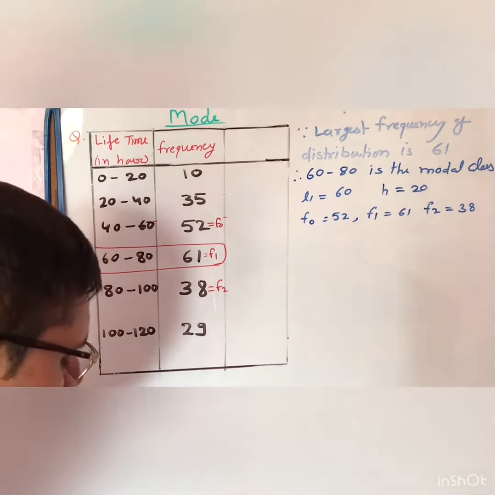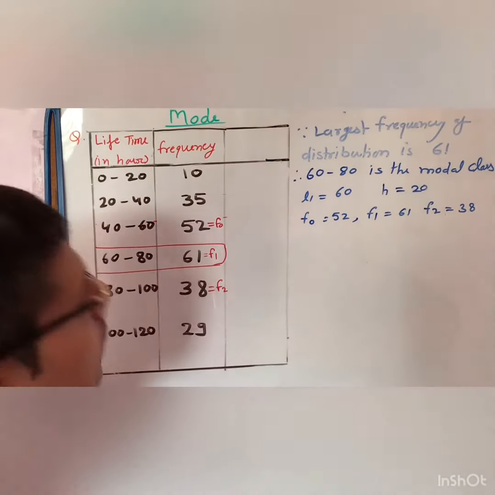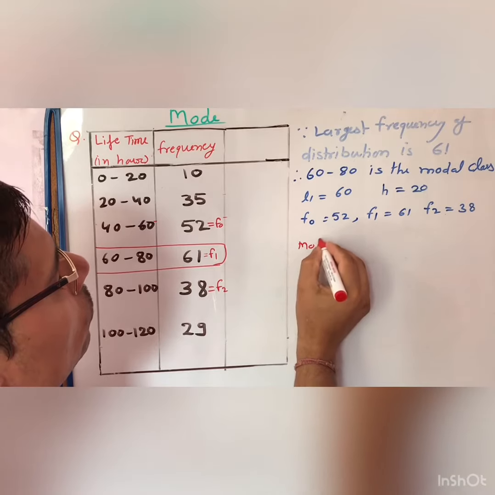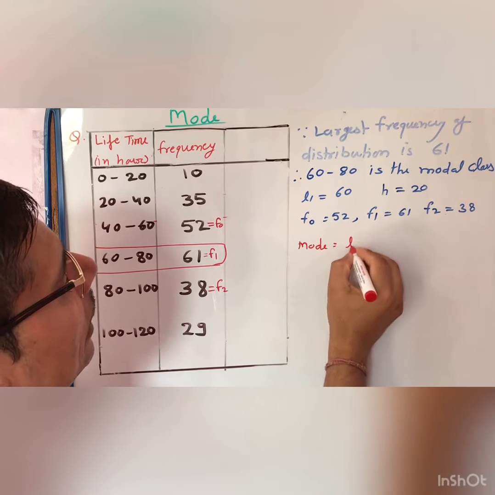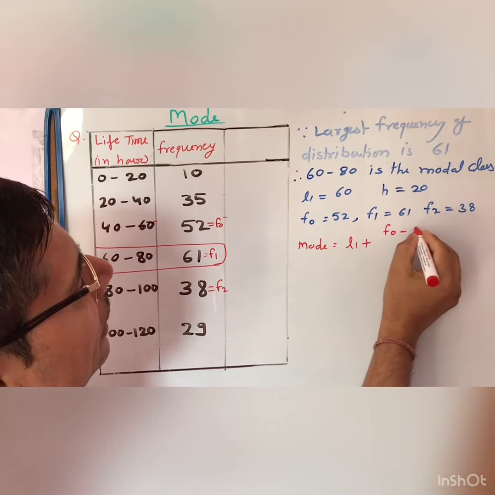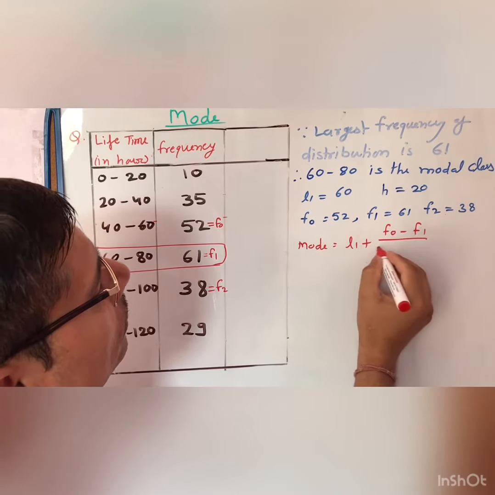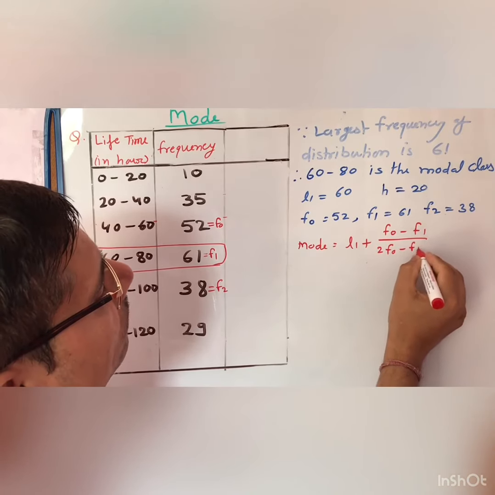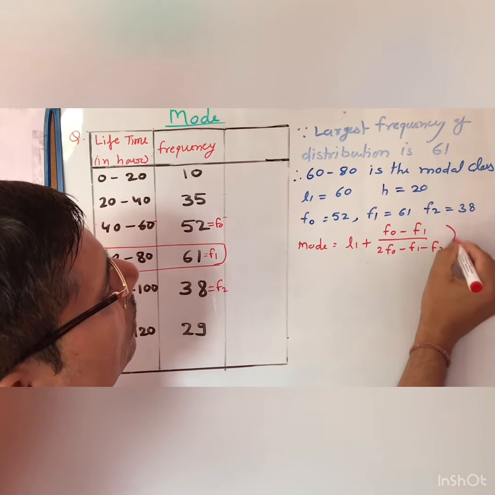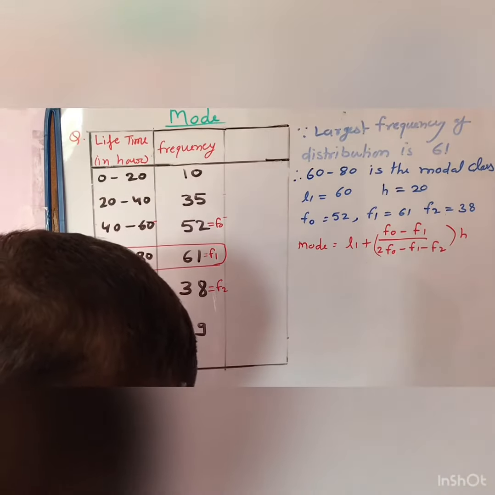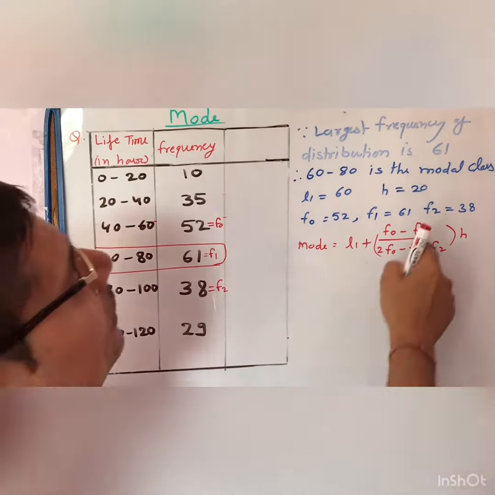So now you substitute all the values in the formula. You know that mode equals L1 plus (f0 minus f1) upon (2f0 minus f1 minus f2) into h. So this is the mode.